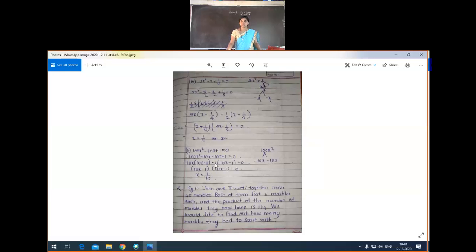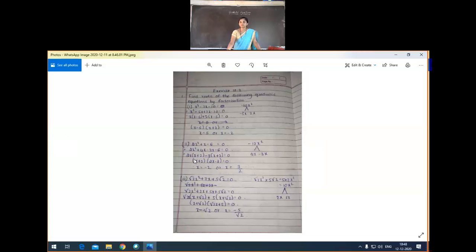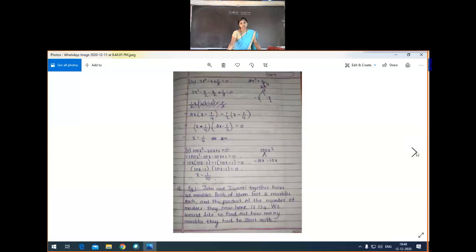Same answer. Did we discuss the same answer yesterday, or did you get a different answer? Yes, x is equal to 5 and x is equal to minus 2, the first question answer. Then the second question answer, x is equal to minus 2, x is equal to 3 by 2. Correct? Third question, x is equal to minus root 2 and x is equal to minus 5 by root 2 only. Just verify your answer. If you got a different answer, then send me a message fast. Fourth question, x is equal to 1 by 4.